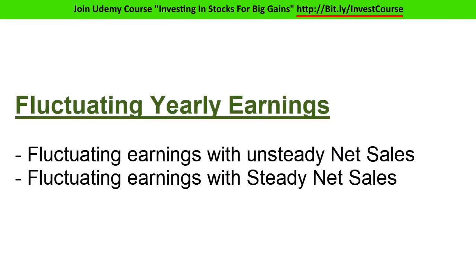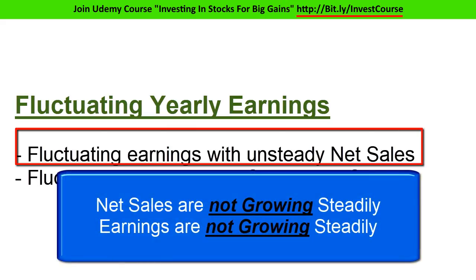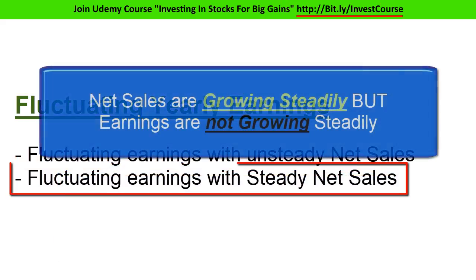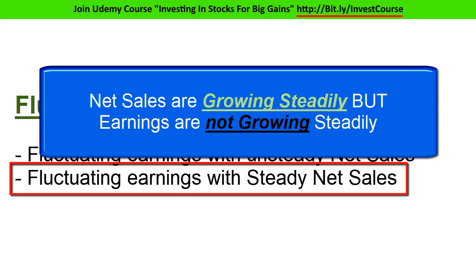The next yearly earning type is fluctuating earnings. As the name suggests, in this type, the business fails to maintain steady growth in net profits on a year-over-year basis. Fluctuating earnings again are of two types, fluctuating earnings with unsteady net sales and fluctuating earnings with steady net sales. When net sales revenue is unsteady along with unsteady earnings, the business might be failing to function properly or might be in a turnaround situation. Whereas if a business has fluctuating earnings but steady growth in net sales, then prices can get stuck in a price range for a long time.